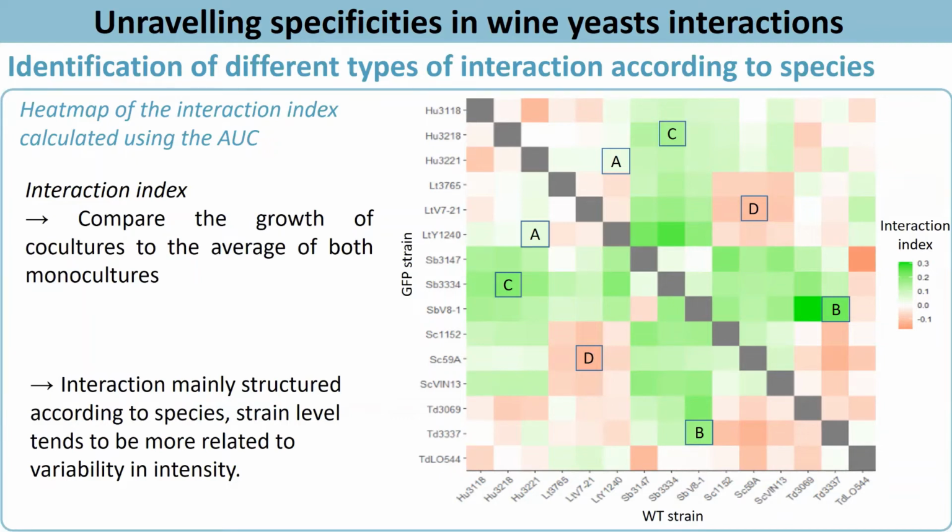species involved. For instance, Saccharomyces cerevisiae shows a positive index when in coculture with Hanseniaspora uvarum and Starmerella bacillaris, while it shows a negative index with Lachancea thermotolerans and Torulaspora delbrueckii. On the contrary, Starmerella bacillaris always gives a positive index, and it's because Starmerella bacillaris is systematically outcompeted by the other species. Strain level was mainly impacting the intensity of interaction.